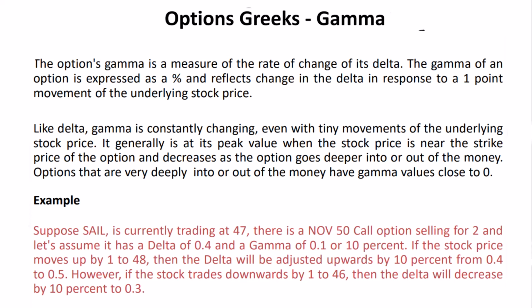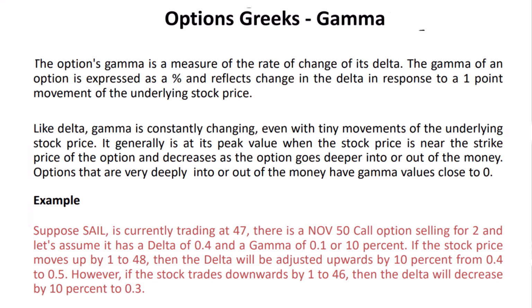For example, let's consider SAIL, currently trading at 47. There's a November 50 call option selling for 2 with a delta of 0.4 and a gamma of 0.1. If the stock price moves up by 1 to 48, the delta will be adjusted upwards by 10% from 0.4 to 0.5.